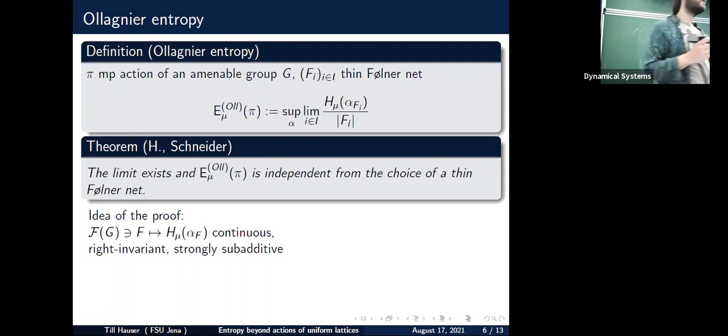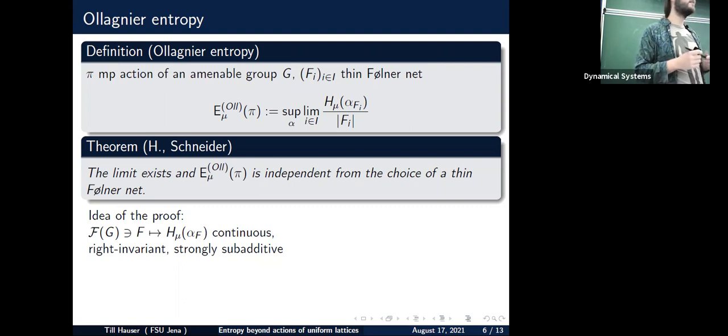What we also need here, because we are not in the discrete context anymore, now we are in the more general context, so we kind of have to explore the topology of the group. And we do this by putting some topology on the set of all finite subsets of G, which I denote by F(G), and then basically also using the continuity of the map given there. And using this as well, one can basically make the Ollagnier theorems run and then get this result.